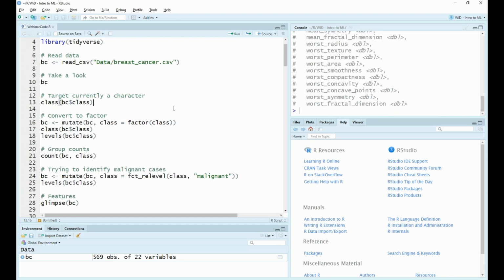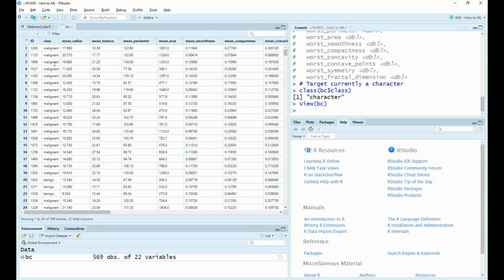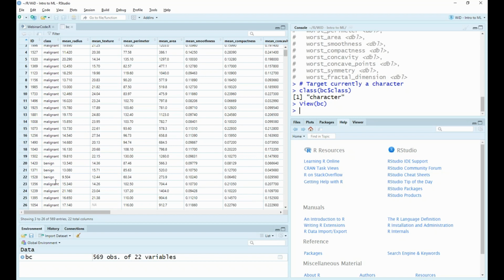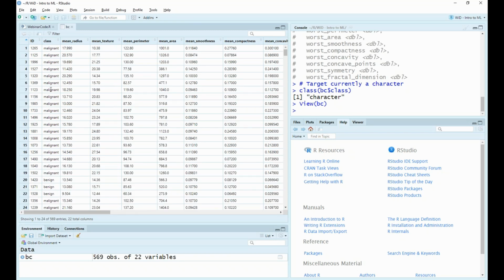So if we look at the class of this target variable, we can see that R is treating this as a character, and this is because it is just a string. So let's have a look at our data set. We can see that this is just a string of either malignant or benign. Now, if we left this as is, R would just treat this as a string and would not relate all these malignant cases to be the same variable.